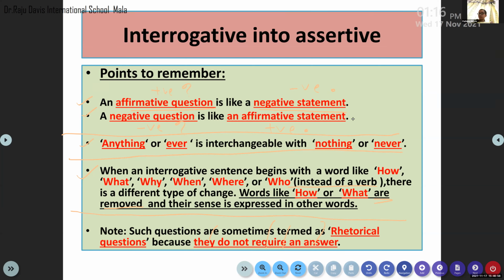Clear? Yes, ma'am. Is it clear, children? Yes, ma'am.